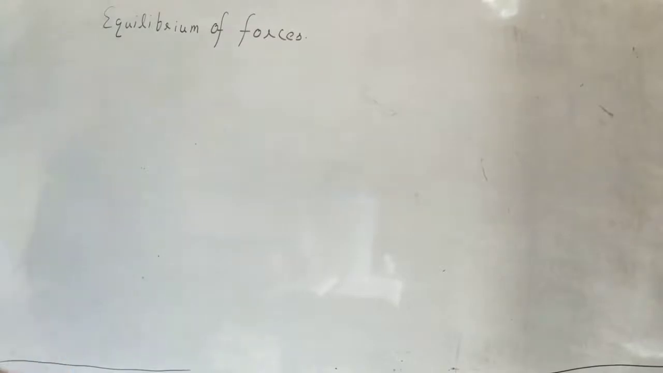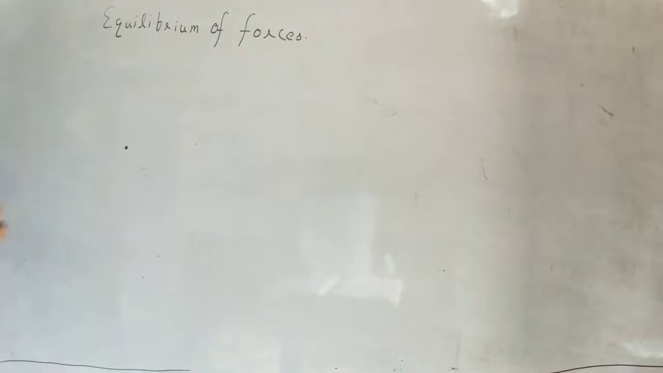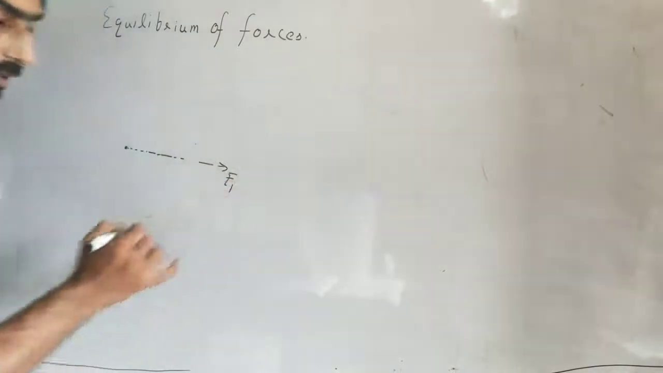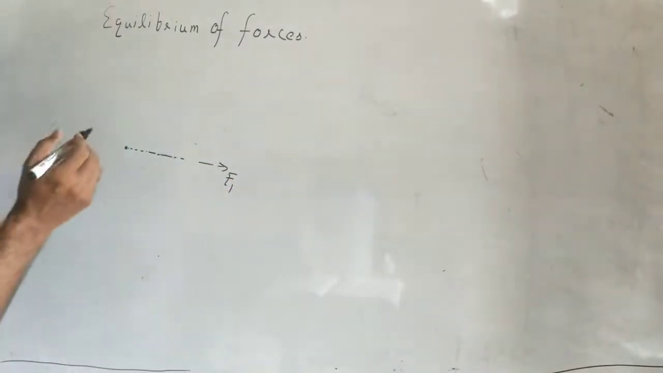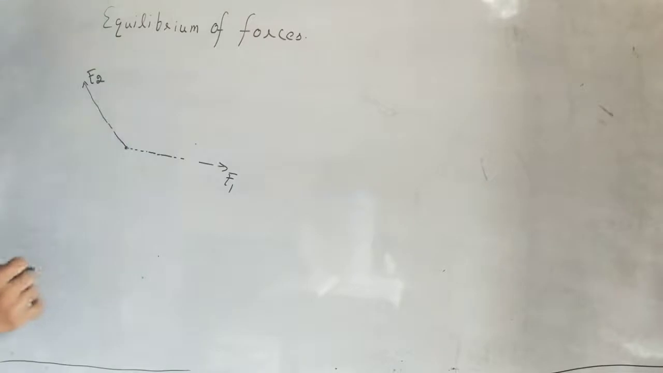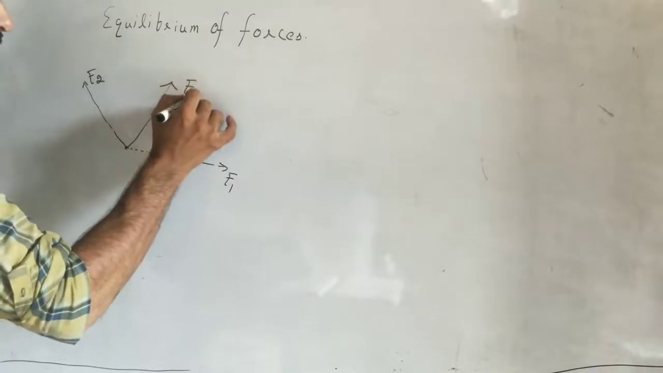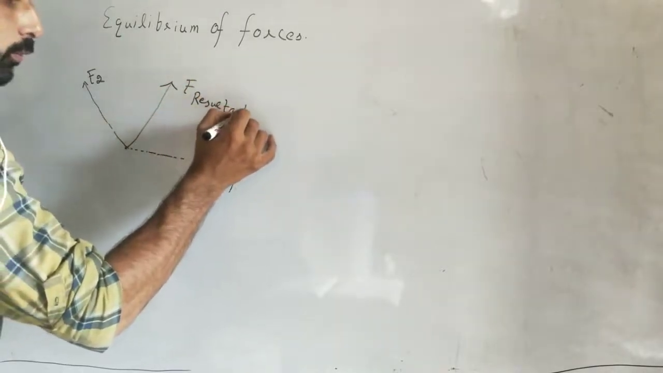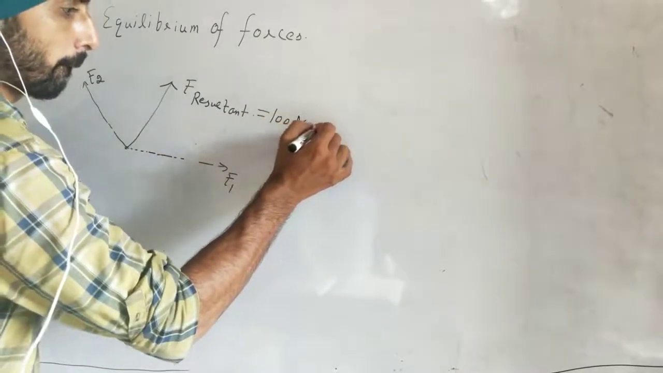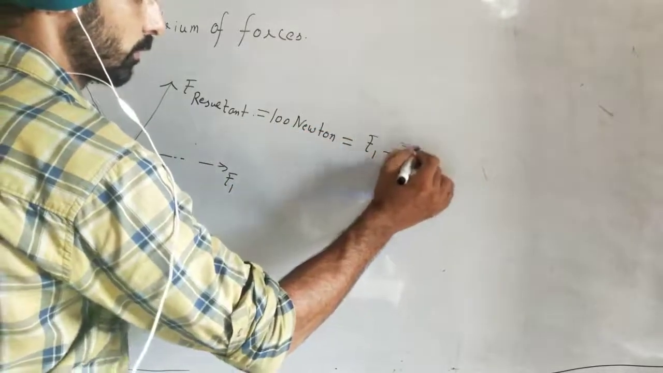Okay, suppose a body is there, this is the body, and one force is acting in this direction. Okay, force F1 is acting on this body in this direction, and force F2 is acting in this direction. So where is the resultant? I think the resultant will be here. This is the resultant force. If we calculate the resultant force, suppose its value is 100 Newton. So the resultant equals the vector sum of F1 plus F2.